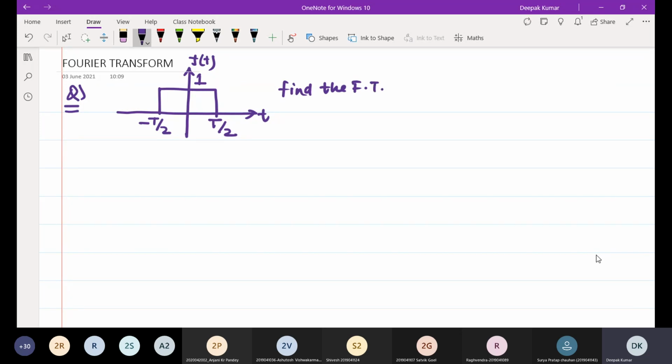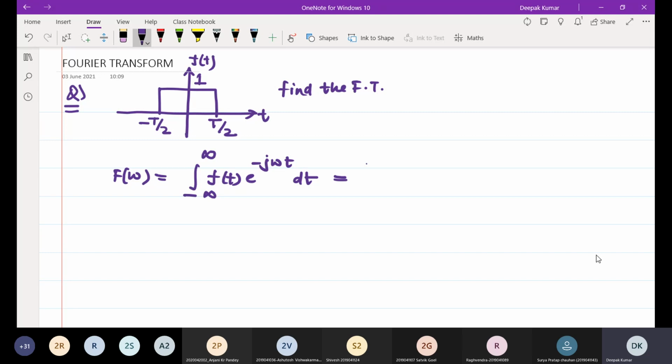You can directly apply the formula, that will be F of omega is equal to integration from minus infinity to plus infinity f of t e to the power minus j omega t dt.